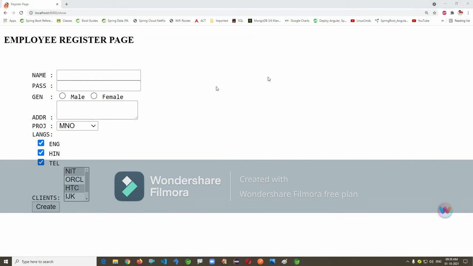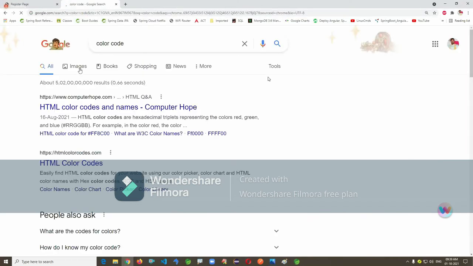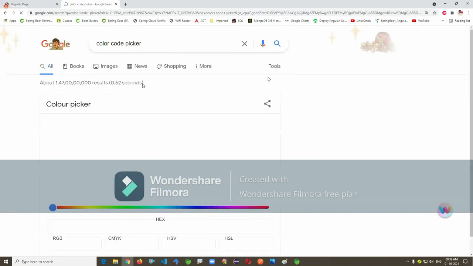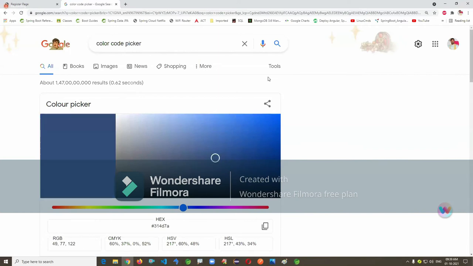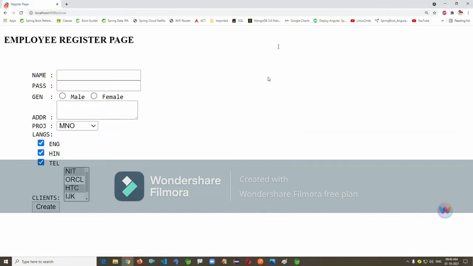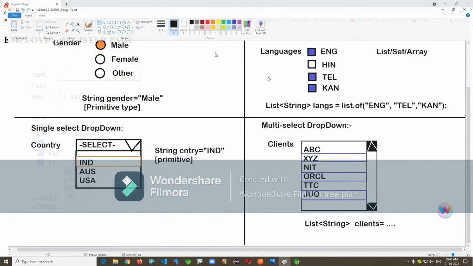The color code is actually a hexadecimal number stored in a string. If we pick the color, this RGB code will be stored. Color itself is not possible to store, a number will be stored. We'll come to that later.